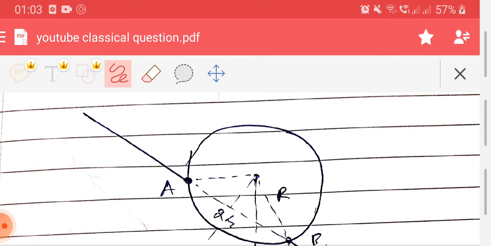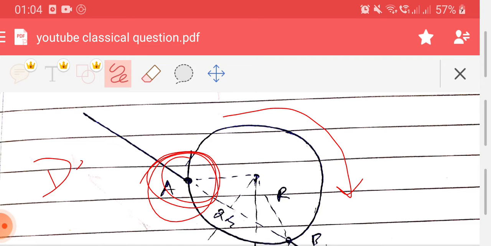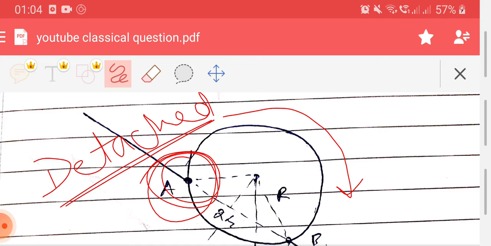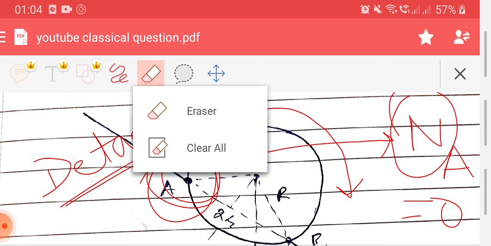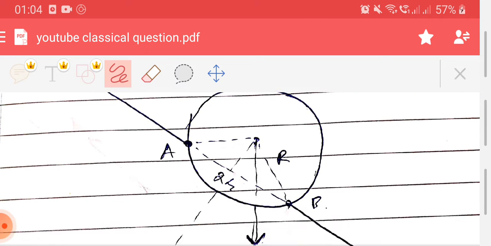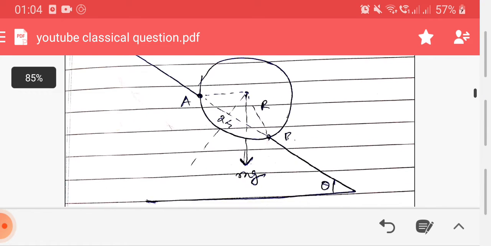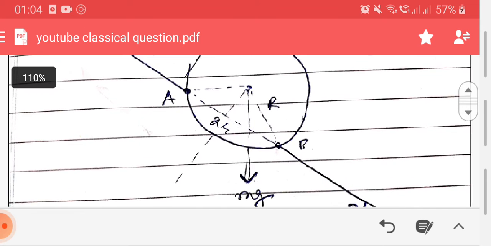When this ball just tries to slip over, the contact from point A will be detached. If contact from point A is detached, this means that the normal reaction at this point, which is NA, or N1 I say, will become 0. So I have to derive further basic equations about that case so that you will understand the complete concept.